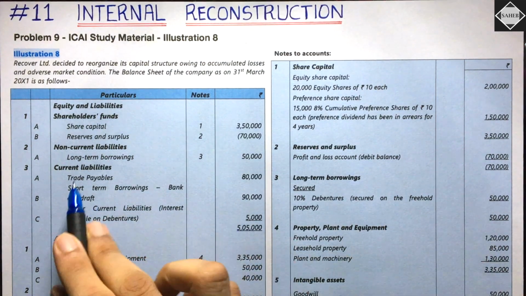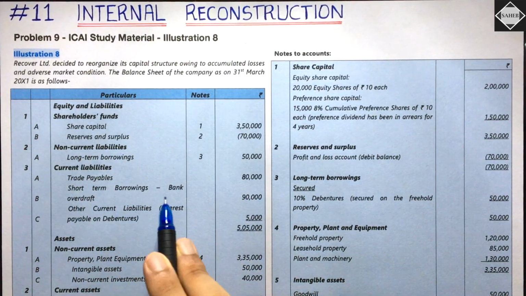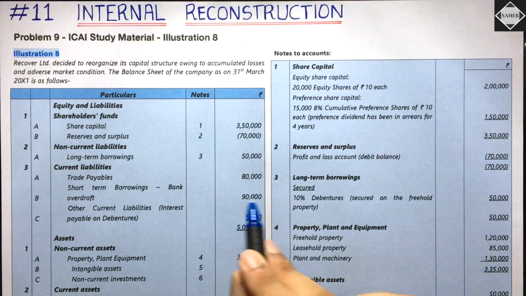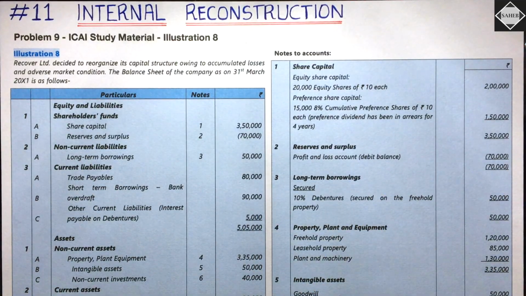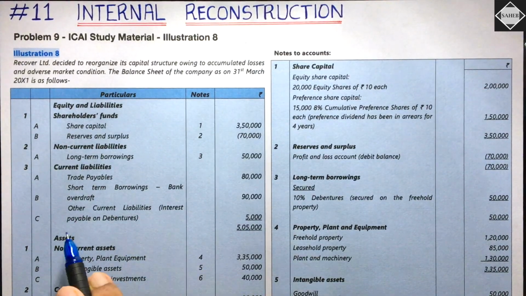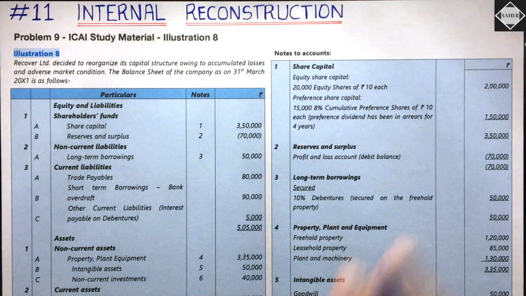Then in current liabilities, trade payables 80,000, short-term borrowings, bank overdraft. How much bank overdraft do we have? 90,000. We will have a discussion at last about this. Then other current liabilities, interest payable on debentures. We have not paid the interest to the debenture holders.